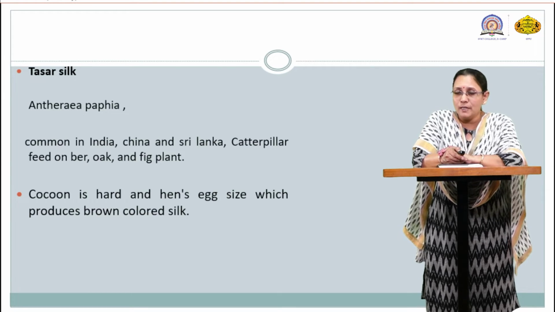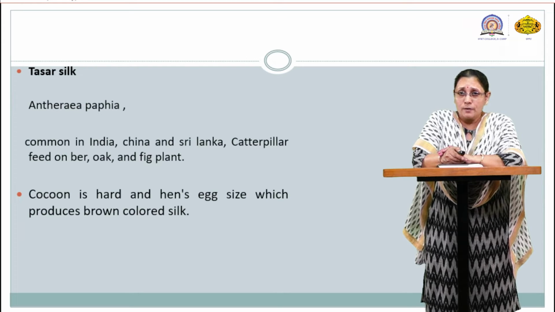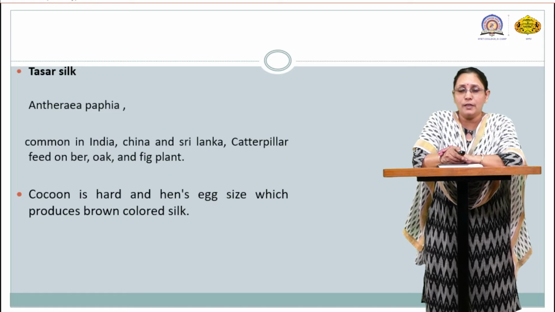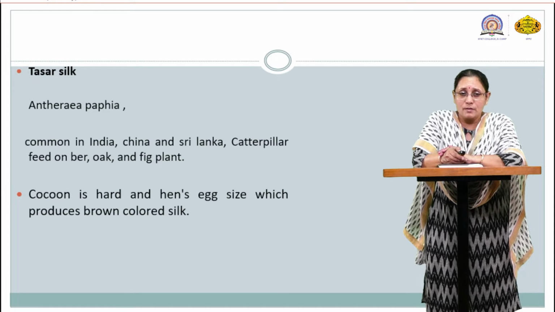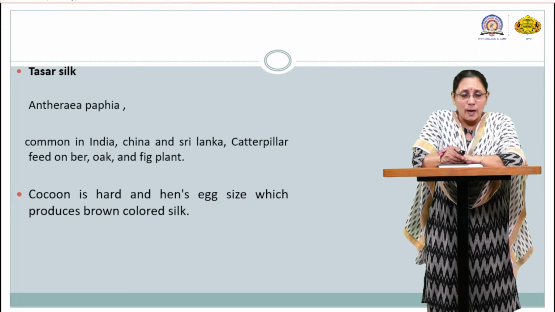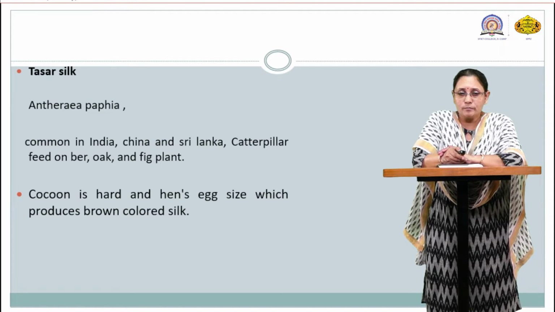As in the previous slide I told you, mulberry silk or BOMBYX mori feeds strictly on mulberry leaves. But here you can see different plant leaves can be eaten by this Anthraea paphia or tussar silkworm. Tussar silkworm is able to feed on bare oak and fig plant.